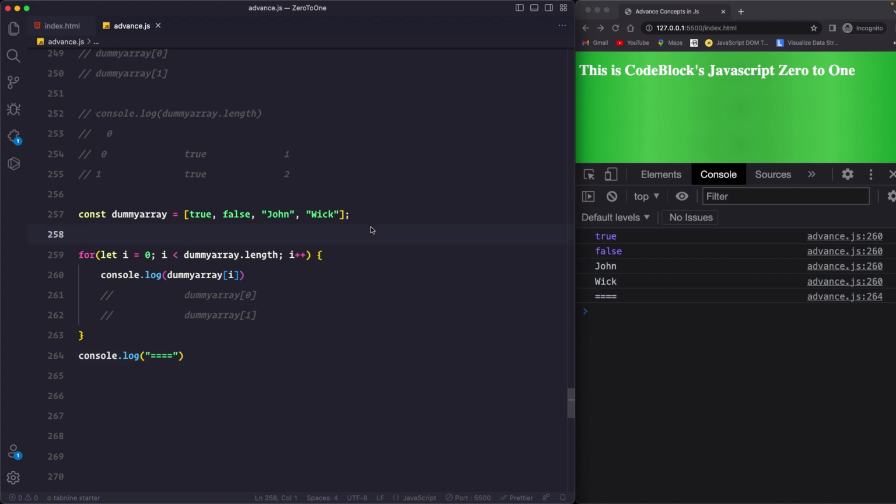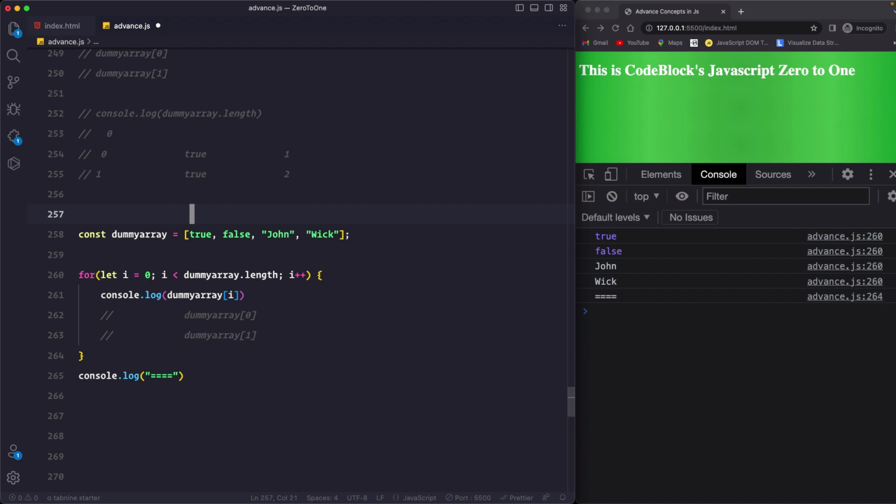Now just to clarify, I reduced the data inside of this array. Previously we had 8 to 9 items, but now I just kept it very simple. So I deleted all those extra data like 40, 80, 90. Okay, so yeah, this is forward looping. What is forward looping? See, we looped on this array from the front, so all the way from 0 to 1, 2, 3, 4. So from 0 to 4, printing data all the way from true to the last item. So from 0 all the way to 4.